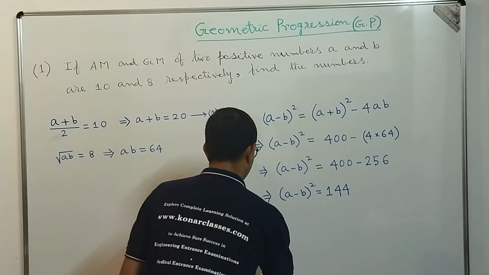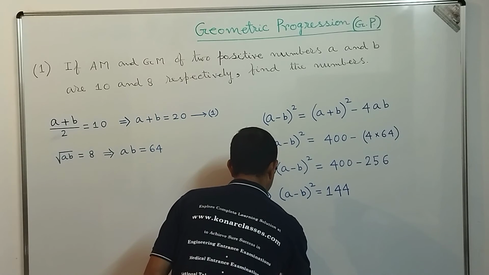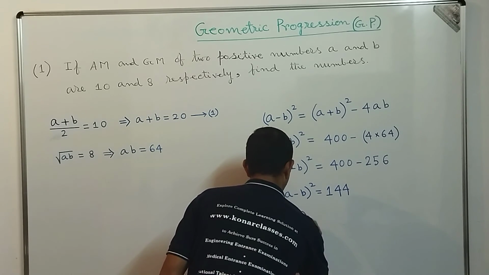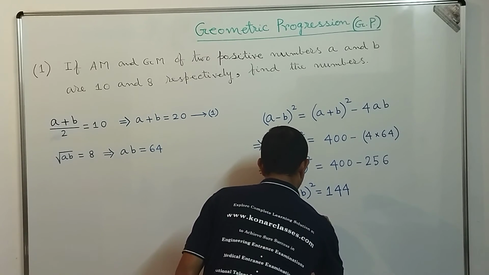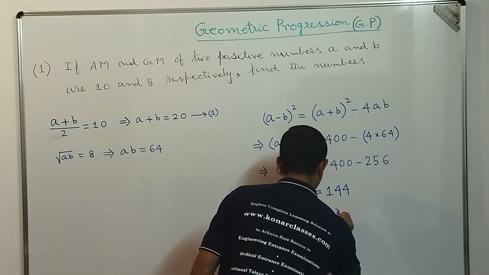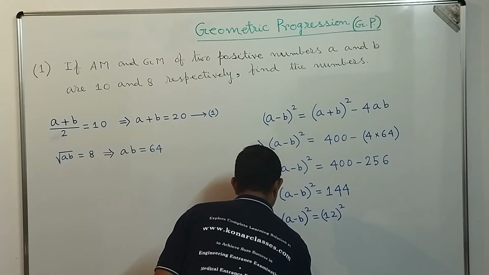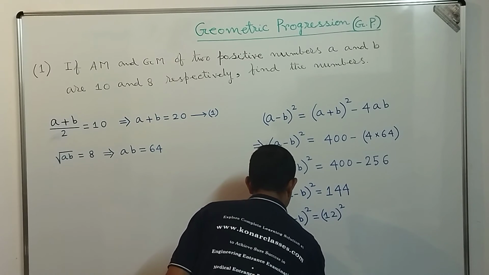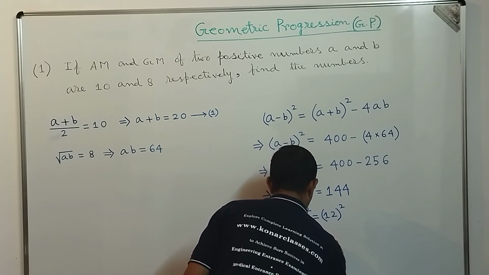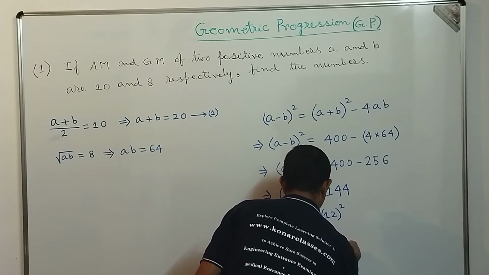So A minus B whole square is equal to 12 whole square. Correct, dear students? So A minus B is equal to plus minus 12.